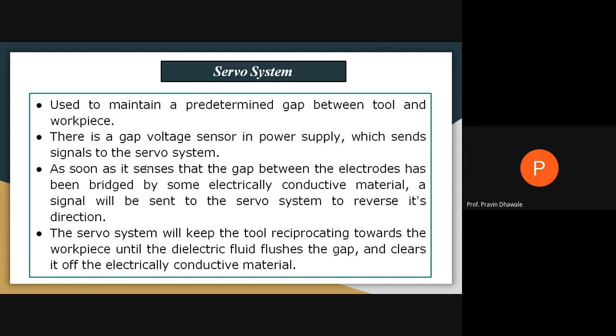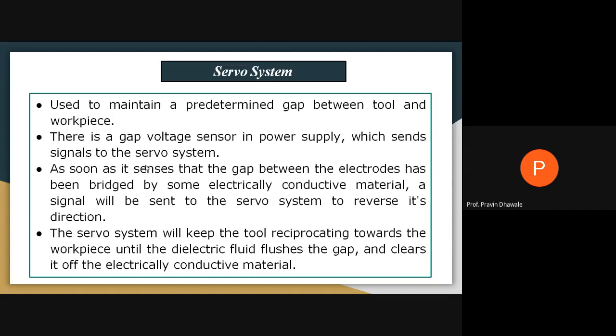That gap has been bridged, and because of that, a signal is sent to the servo system. It will move the tool in the reverse direction. The servo system will keep the tool reciprocating toward the workpiece until the dielectric fluid we are using flushes out the gap and clears it of electrically conductive material.